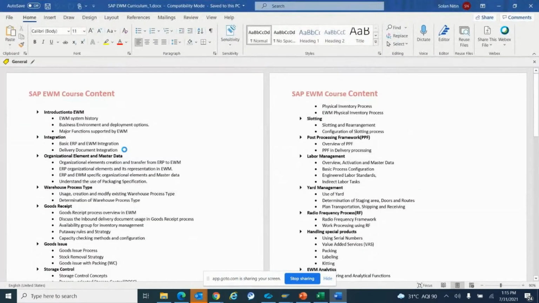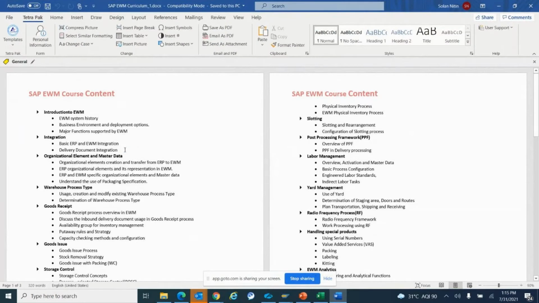This is the course content. I think you already have the course content available on the institute website, so you can go through that also. But here, at a high level, are the things that we will be covering in this EWM course. It's basically about the basic introduction of EWM, then how EWM is integrated with the